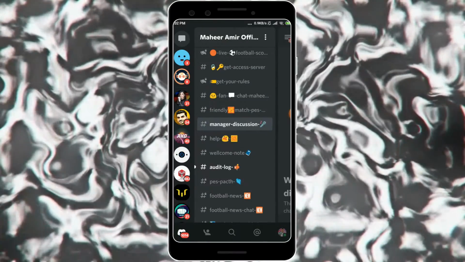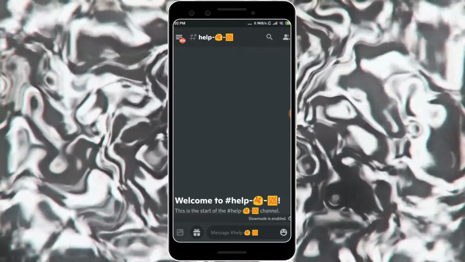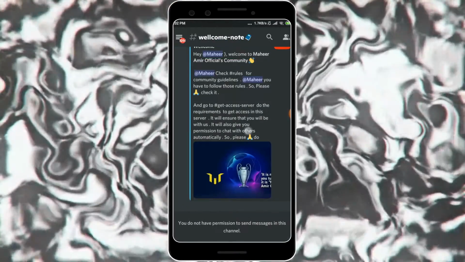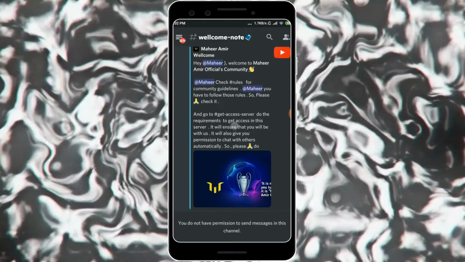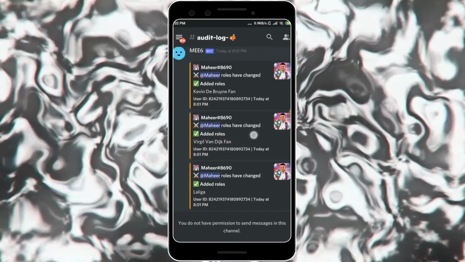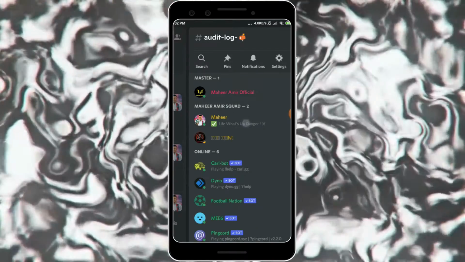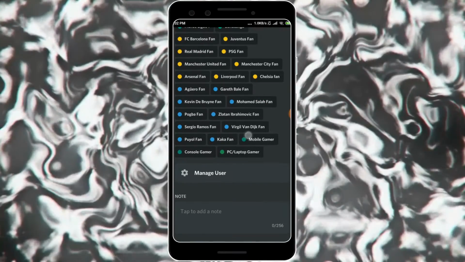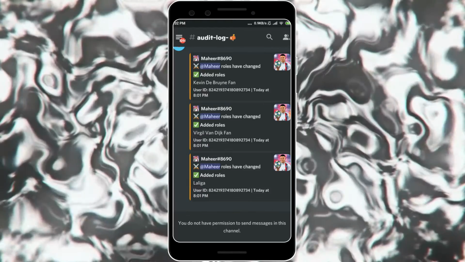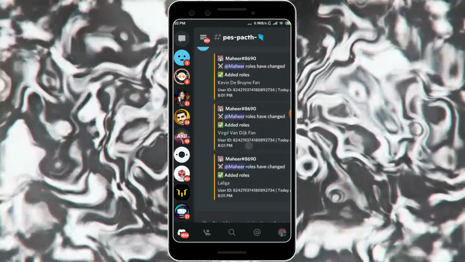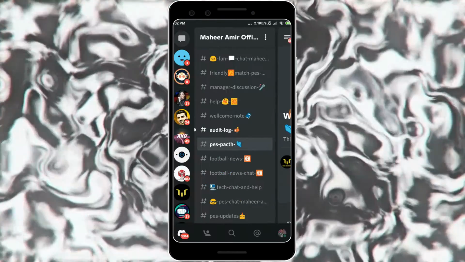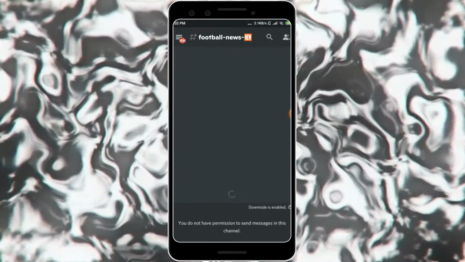You will find help in the server help, or any other help you can find here, mainly the server help. And the welcome note: a bot will send you the welcome note. Then the edit log, if someone has changed their roles. Look, I've already added so many roles. The bot will send an edit log, and if someone leaves, it will also send that. Then PES patches. If you want to install some patches of PES, you can find the link here. And then football news, where the latest football news will be uploaded.